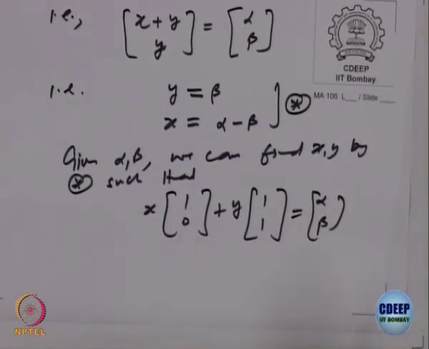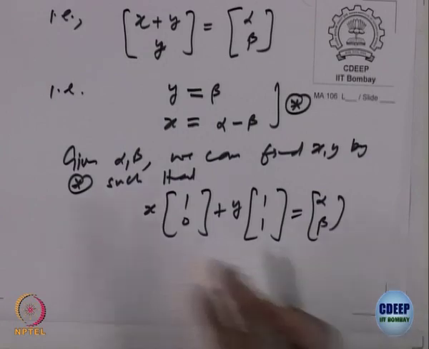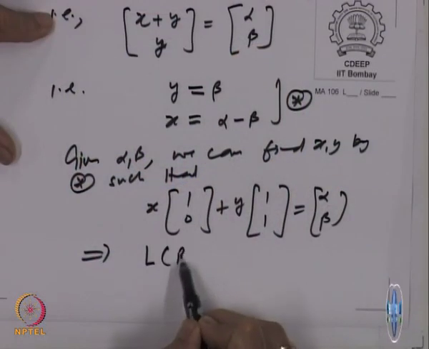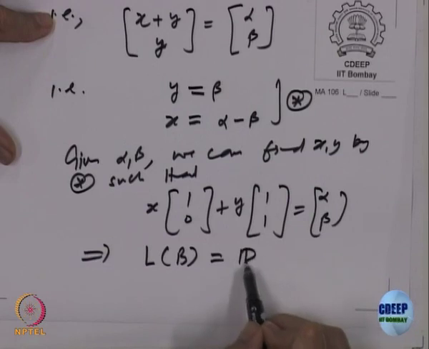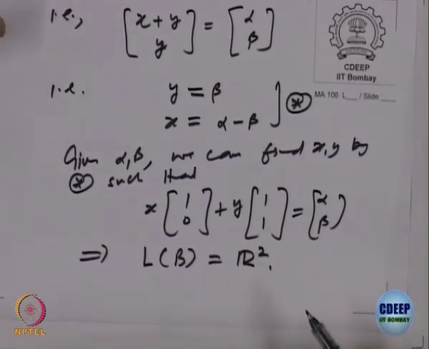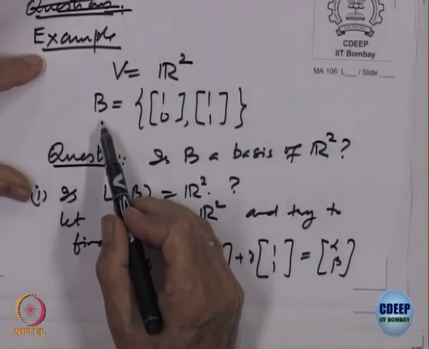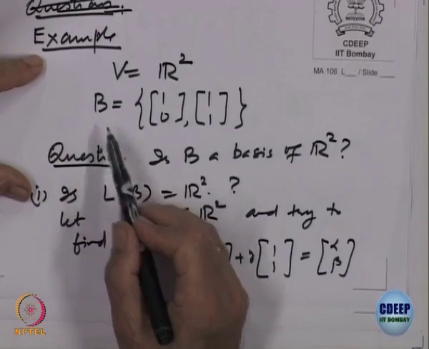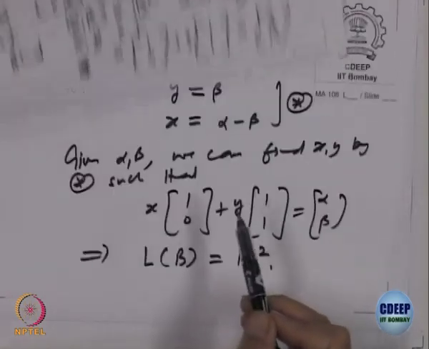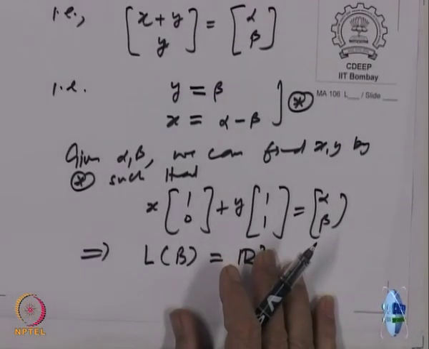So, given any vector with components alpha beta, I can find scalars x and y such that it is a linear combination. This implies that L of B is equal to R 2. So, one condition I have verified, right. To check whether this B is a basis or not, I have verified the condition. What is the second condition I should verify?